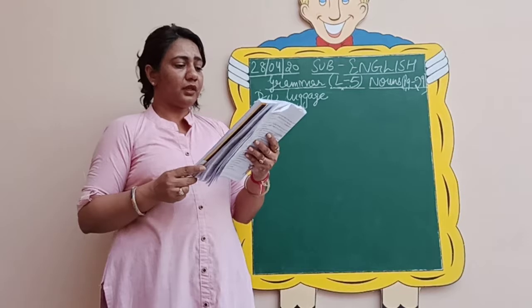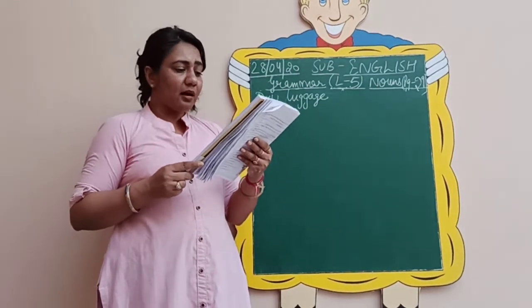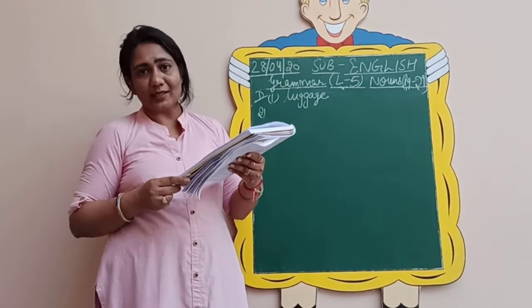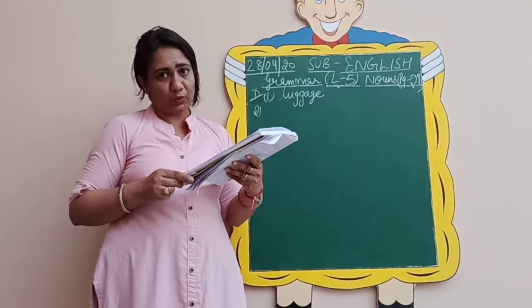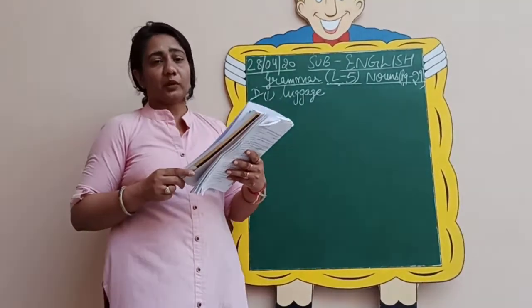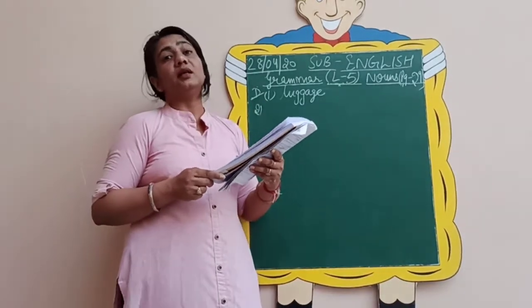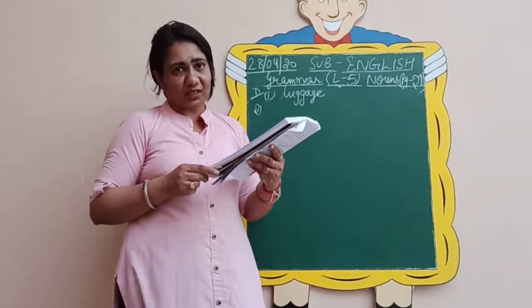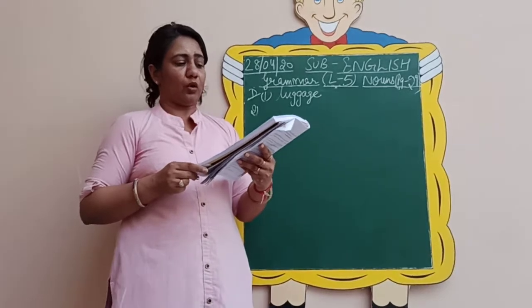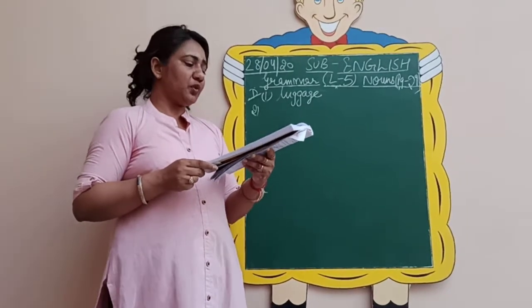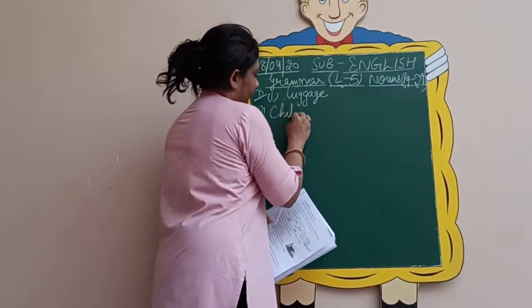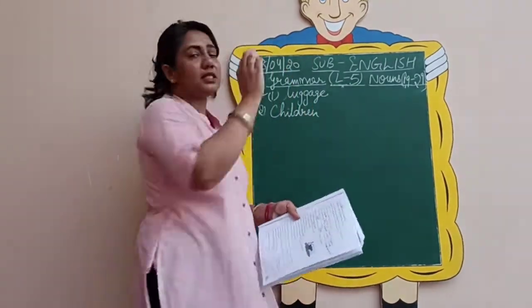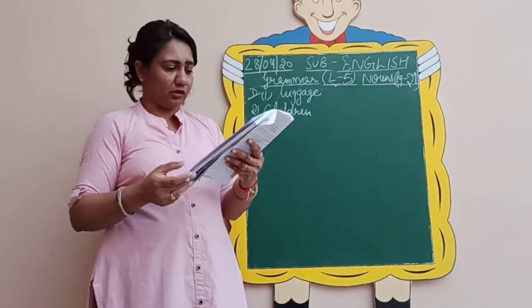Father gave the childs some useful advices. Now I have already told you when we were doing singular and plural. What is the plural of child? Is it childs? No, it is always children. So it will be: Father gave the children. Underline it and instead of childs write down children.